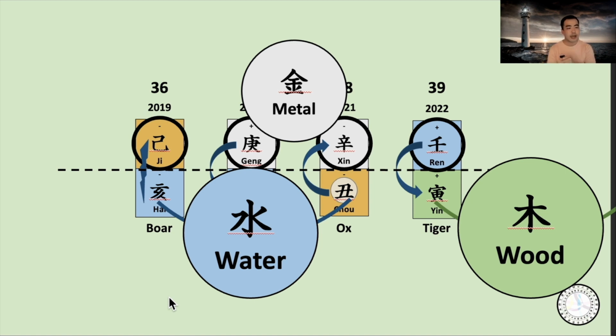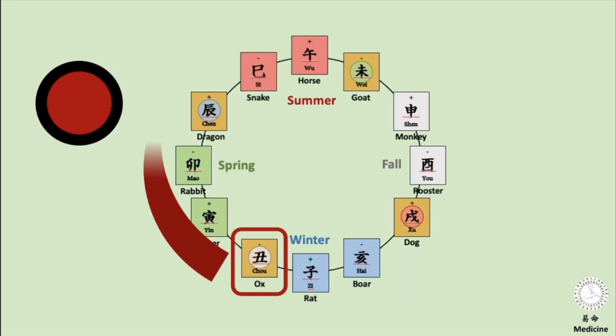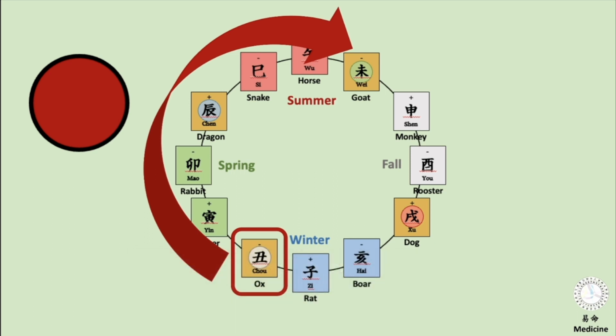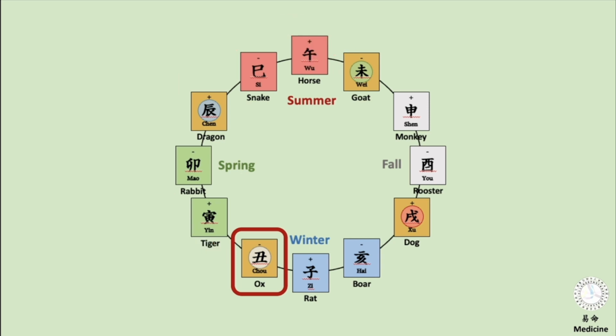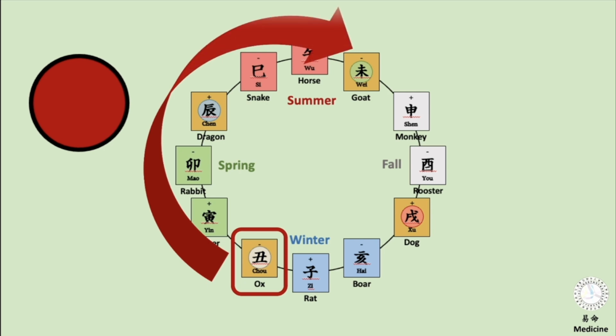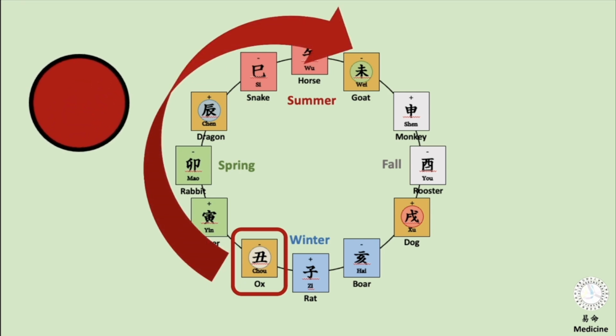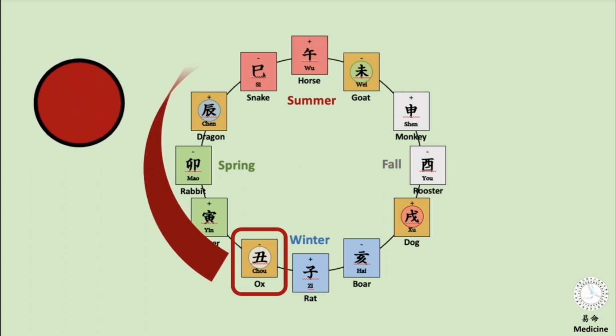Maybe you guys saw last year's video about the big picture of 2021. A lot of contracting energy is building up powerful repulsive energy. Let me show you one video. So it's like that. From the Cho Earth, which is last year's energy, to Inwood Tiger, which is this year. From Cho Earth, the red in the circle is the amount of yang energy. Black is the amount of yin energy. So yang is expanding and yin is kind of decreasing right now.